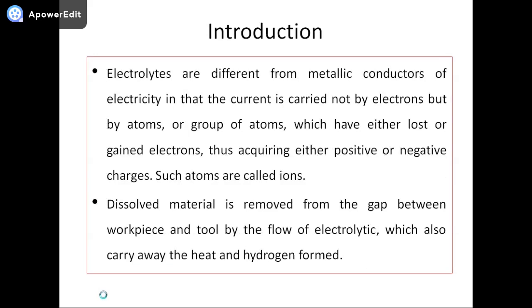Electrolytes are different from metallic conductors of electricity, in that the current is carried not by electrons but by atoms or groups of atoms which have either lost or gained electrons, so they acquire either positive or negative charges. Such atoms are generally called ions. The dissolved material is removed from the gap between the workpiece and the tool by the flow of the electrolyte, which also carries away the heat generated while machining is going on, and the hydrogen which is formed.